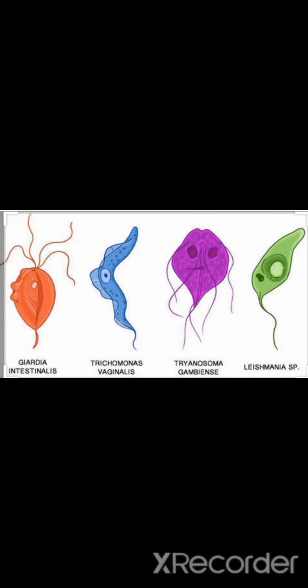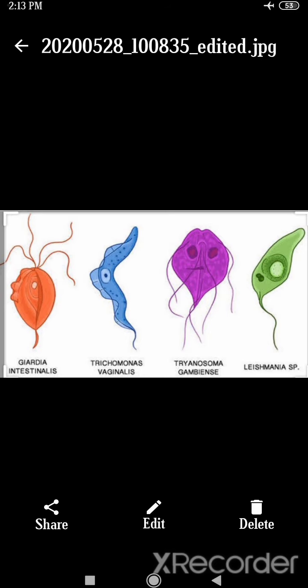They have given some examples of protozoan diseases in the diagram. First one is Giardia intestinalis. Second one is Trichomonas vaginalis. Third one is Trypanosoma gambiense. The last one is Leishmania donovani. Leishmania donovani has different species and causes the Kala-Azar disease.